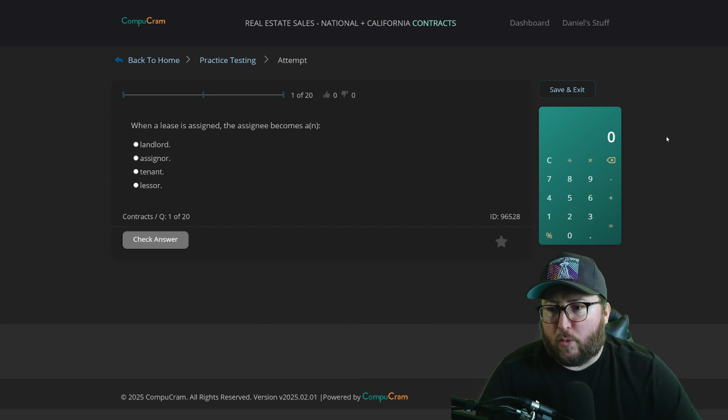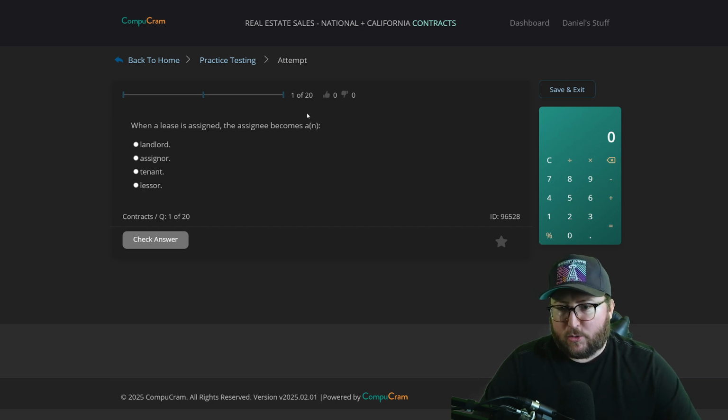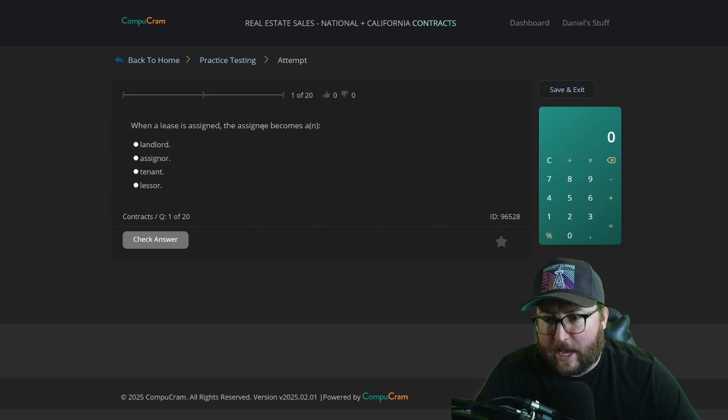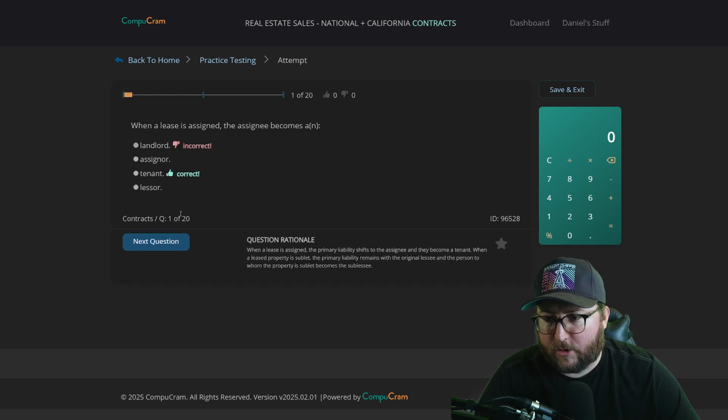Question number 1, when a lease is assigned, the assignee becomes a landlord, an assigner, a tenant, a lessor. When a lease is assigned, who is the assignee? I think landlord, right? Incorrect, the tenant. Okay, so I got those mixed up back and forth.